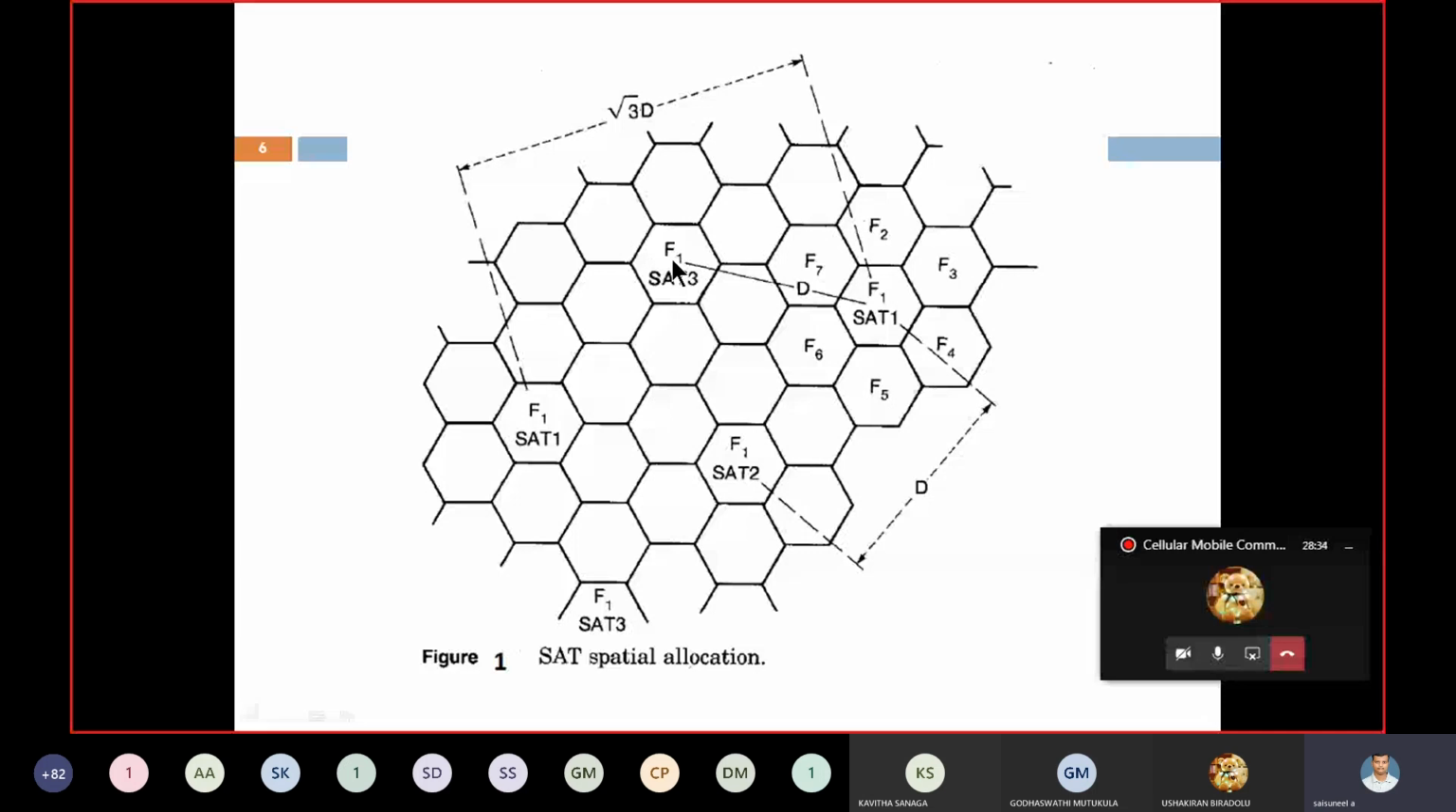By using the frequency reuse concept, what is the distance between these 2 cells? These 2 cells are at the frequency reuse distance. What is the frequency reuse distance? D equal to root 3K into R is the distance. Likewise, we have to use co-channel cells from different distances, where the same frequency can be used.